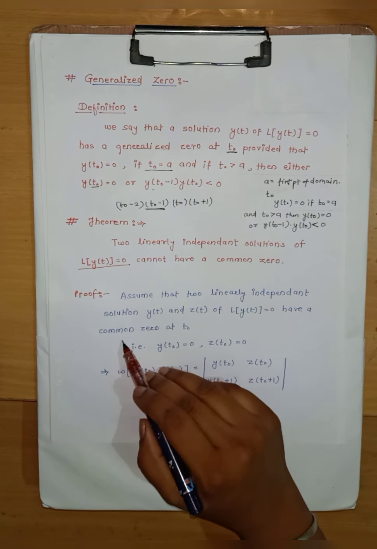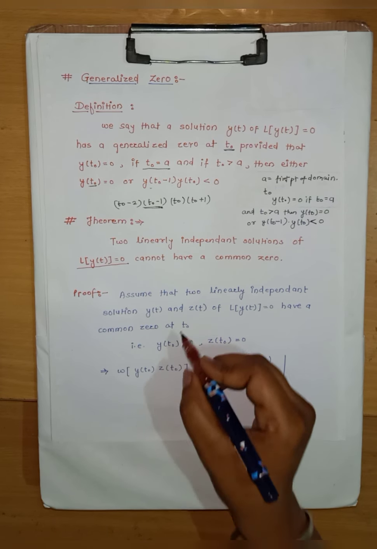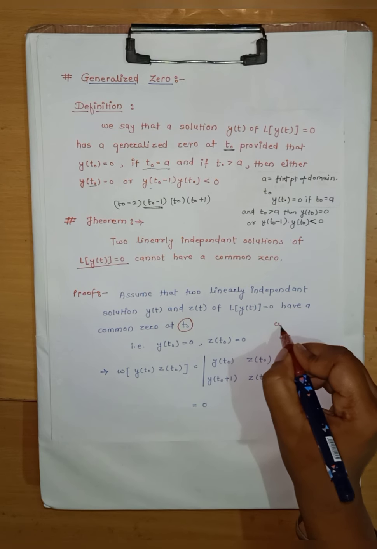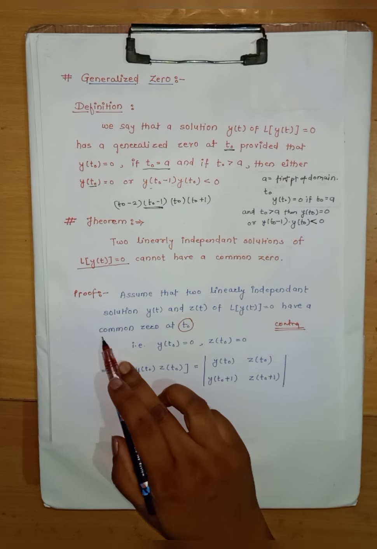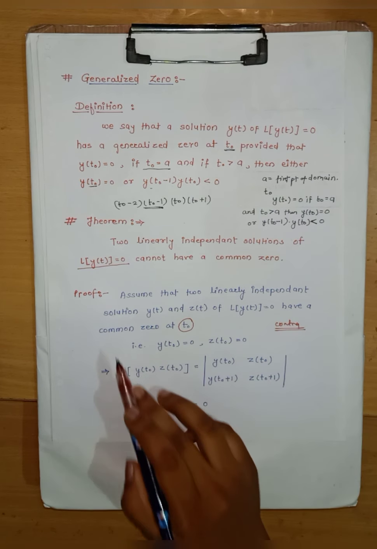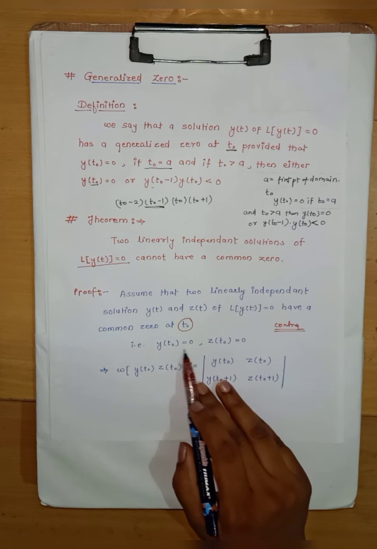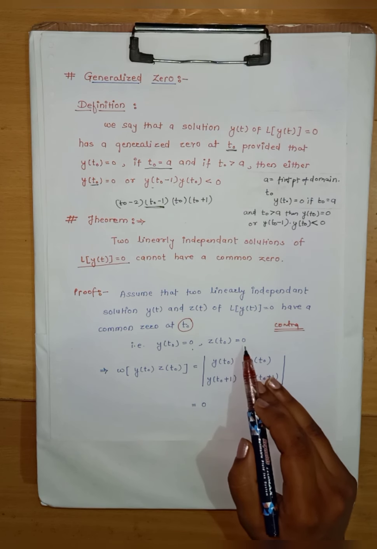So we will assume that they have a common 0 at t0. We are going the opposite way, by contradiction. So we have considered that y of t and z of t have a common 0 at t0. That is, y of t0 equals 0 and z of t0 equals 0.